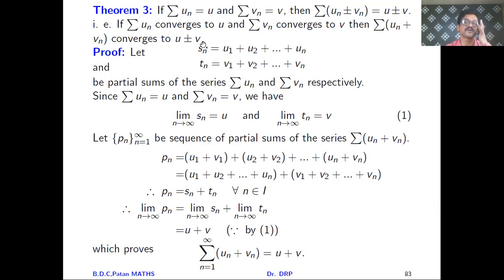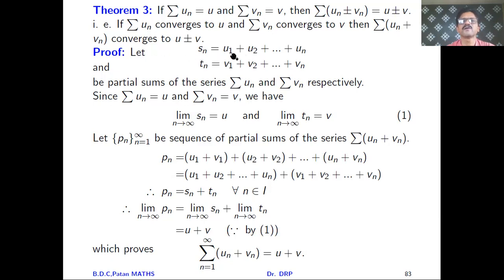So first we consider, friends, Sn to be the sequence of partial sums corresponding to the series summation un, and Tn the sequence of partial sums corresponding to the series summation vn.